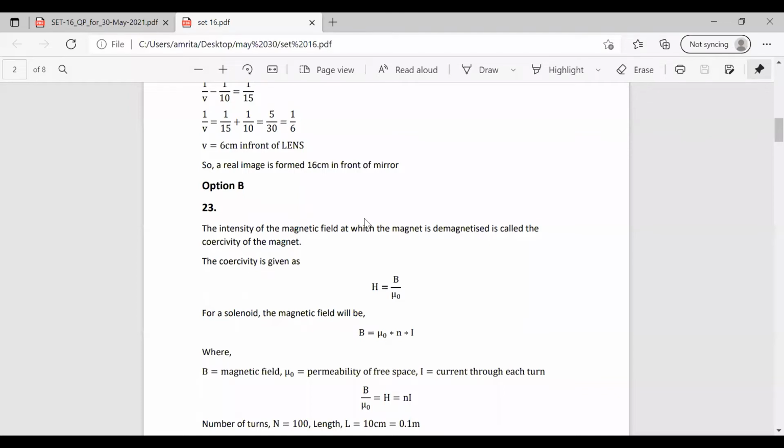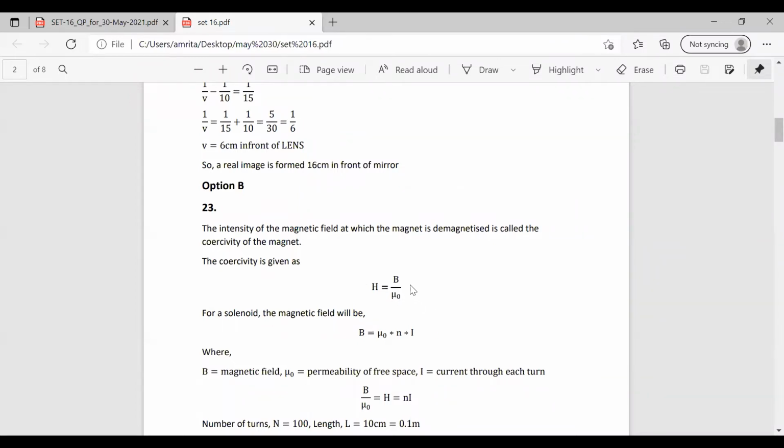So we have the equation for coercivity. We have studied this. H is equal to B by mu 0. H is the coercivity, B is the magnetic field, and mu 0 is the permeability of free space. So this is the equation for coercivity. We need to find it in terms of current.